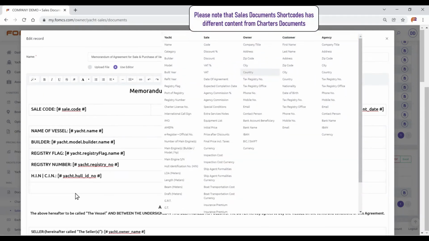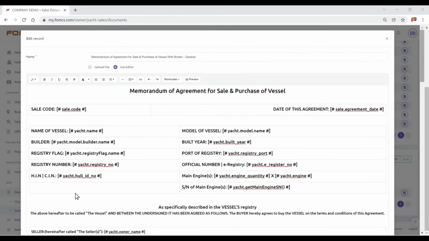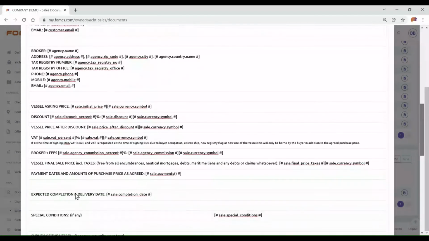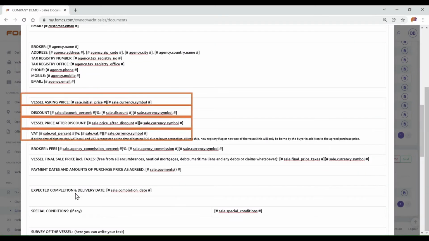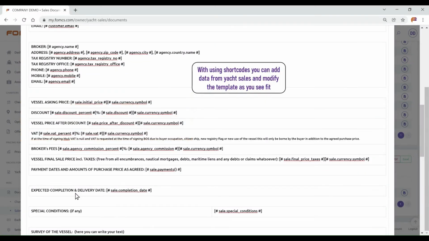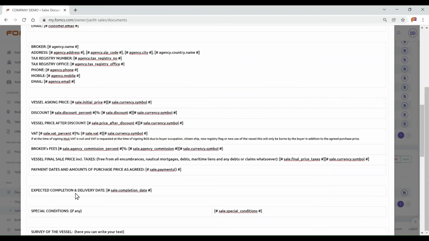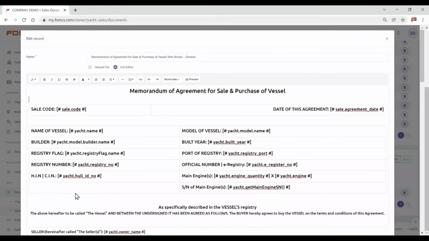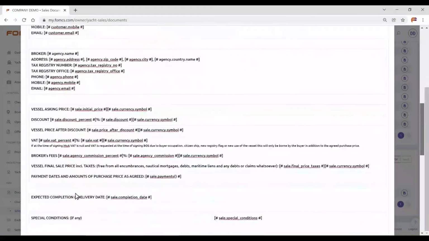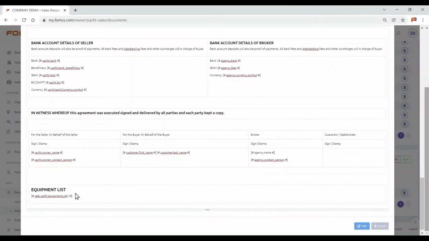Please note that sales document shortcodes has different content from charters documents. With using shortcodes, you can add data from yacht sales and modify the template as you see fit. You can also change the template with your own text. Preview the document from here. Click on Edit to apply the changes you have made.